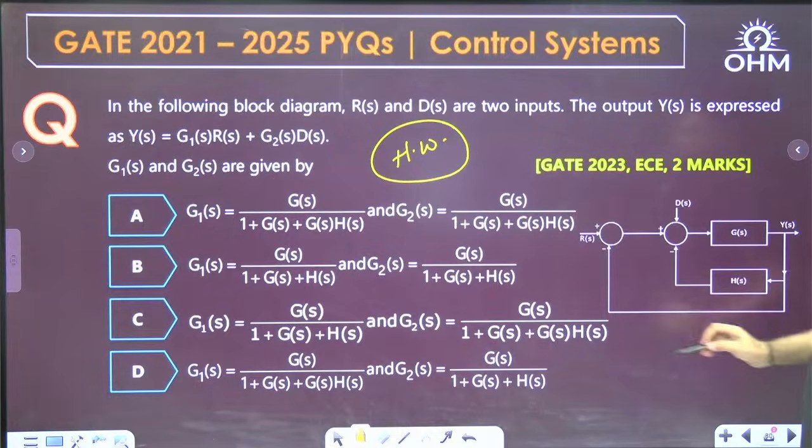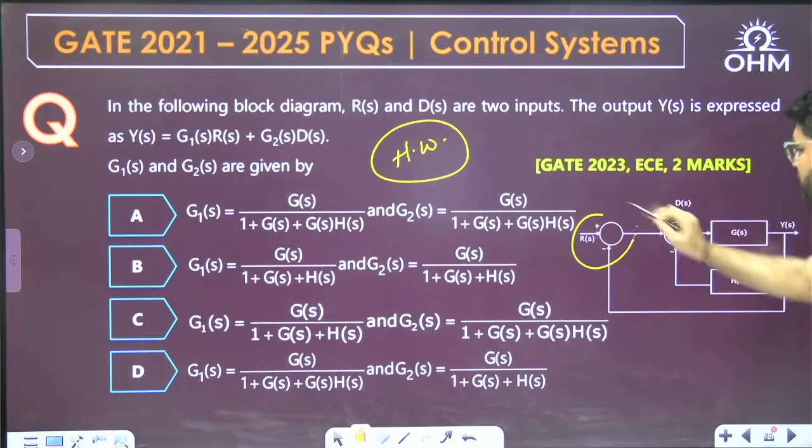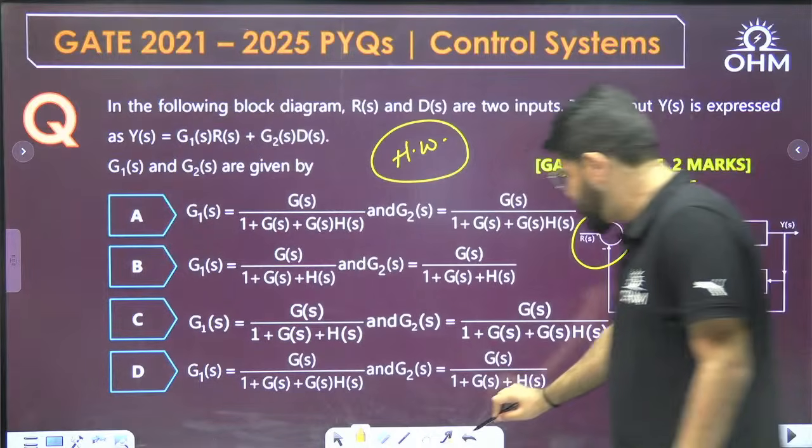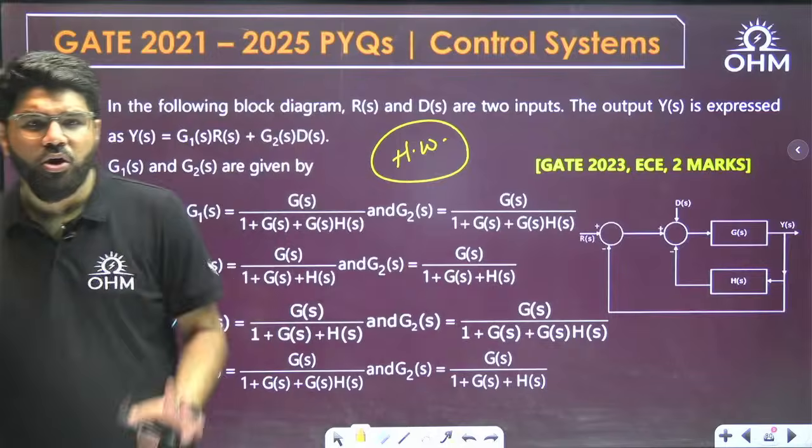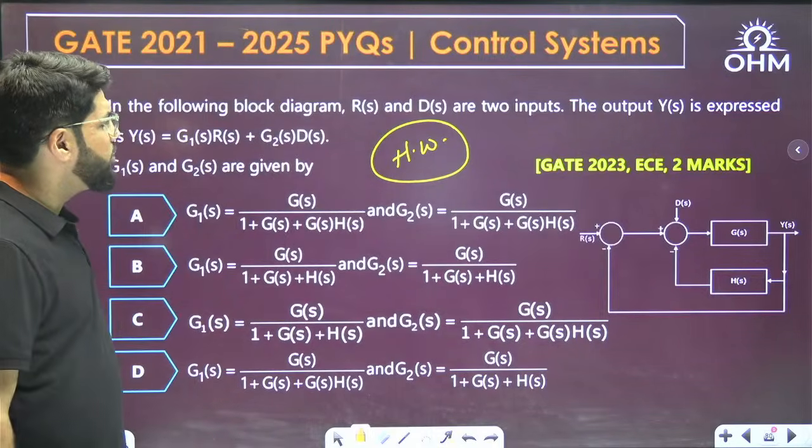Y equal to G1 R plus G2. In this question, you need to find a transfer function with respect to R input and with respect to the disturbance input. Both are easy. A simple block diagram question. This is one homework for you.